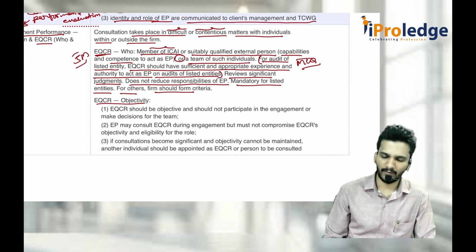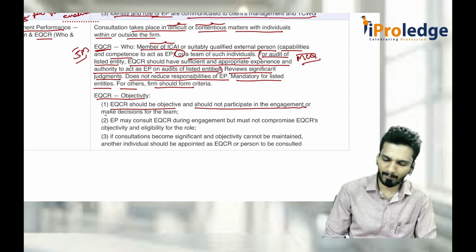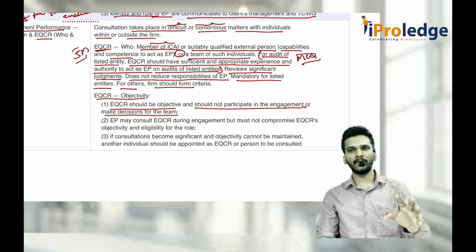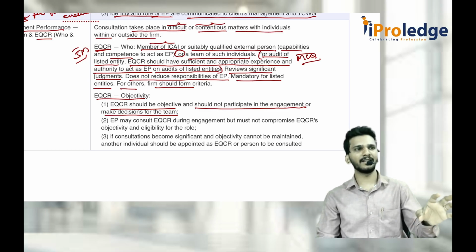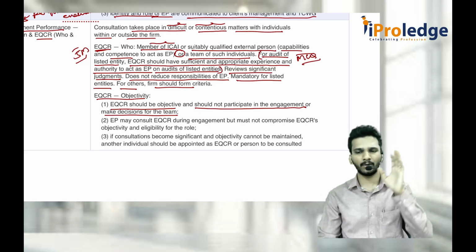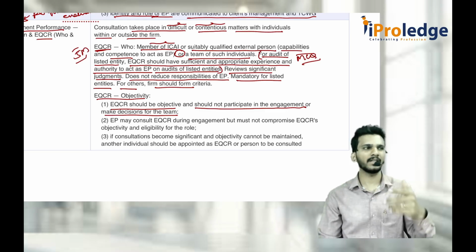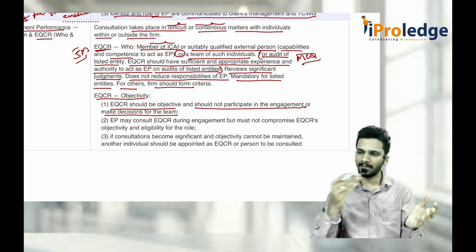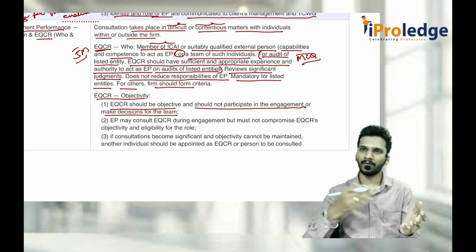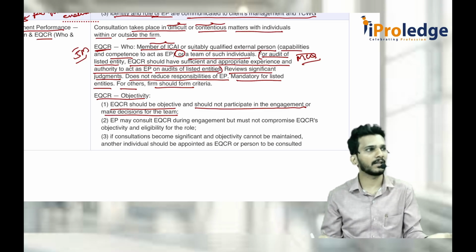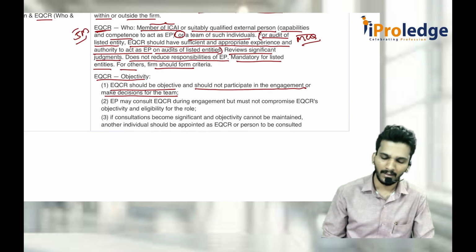What is EQCR objectivity? EQCR should be objective and should not participate in the engagement or in making decisions for the team. That means you should never get into the field of audit. You should always sit in the office or somewhere else. You never tell them to do it this way or that way. Don't be part of anything. Just let them do whatever they want to do. Whenever they come to you, just then you review it. The moment you are part of the engagement team, there creates something called a self-review threat, because you already performed the work and you are being asked to review the same work. You are not going to find the mistakes. That is why you should not participate in the engagement team's decision making.